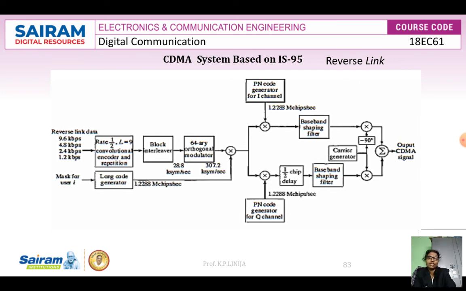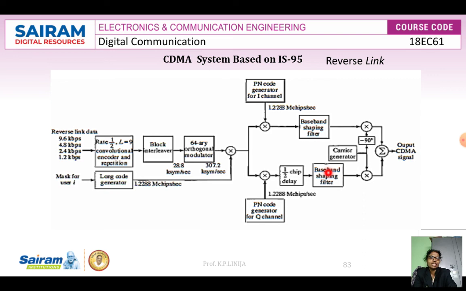Here this is the baseband shaping filter, which is used for the I and Q components. Whenever needed, the signal can be shaped by this baseband shaping filter.